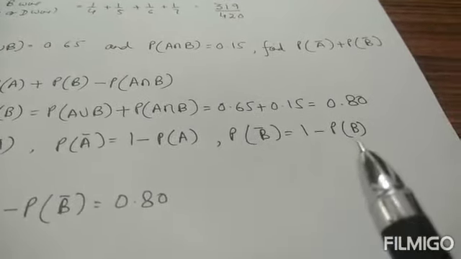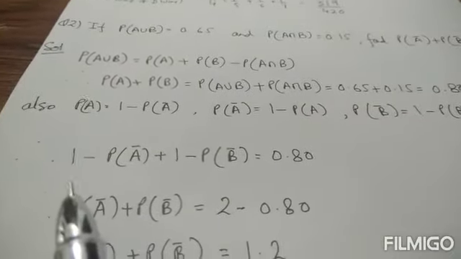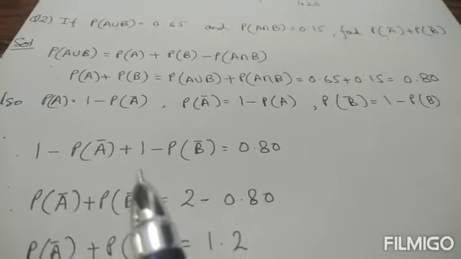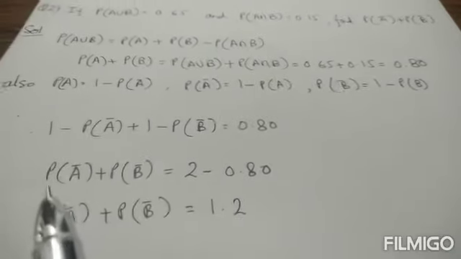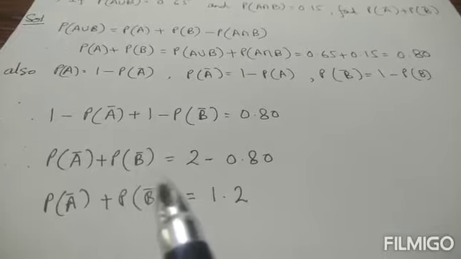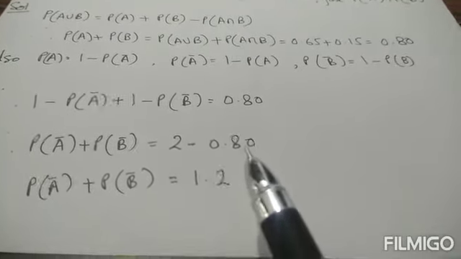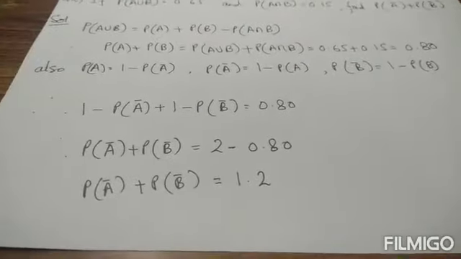Also, we know P(A bar) is equal to 1 minus P(A), P(B bar) is equal to 1 minus P(B). Therefore, 1 minus P(A bar) plus 1 minus P(B bar) is equal to 0.80. Therefore, P(A bar) plus P(B bar) is equal to 2 minus 0.80, which is equal to 1.2.